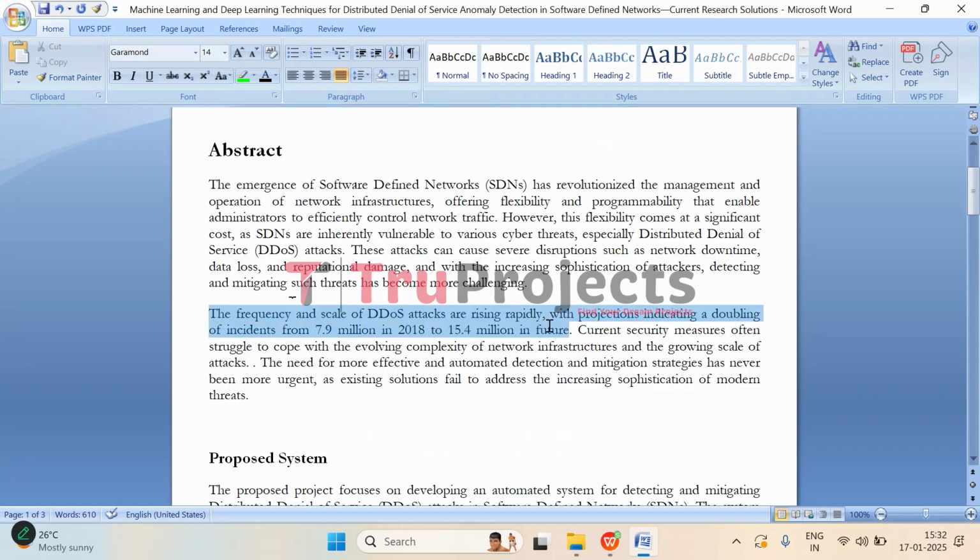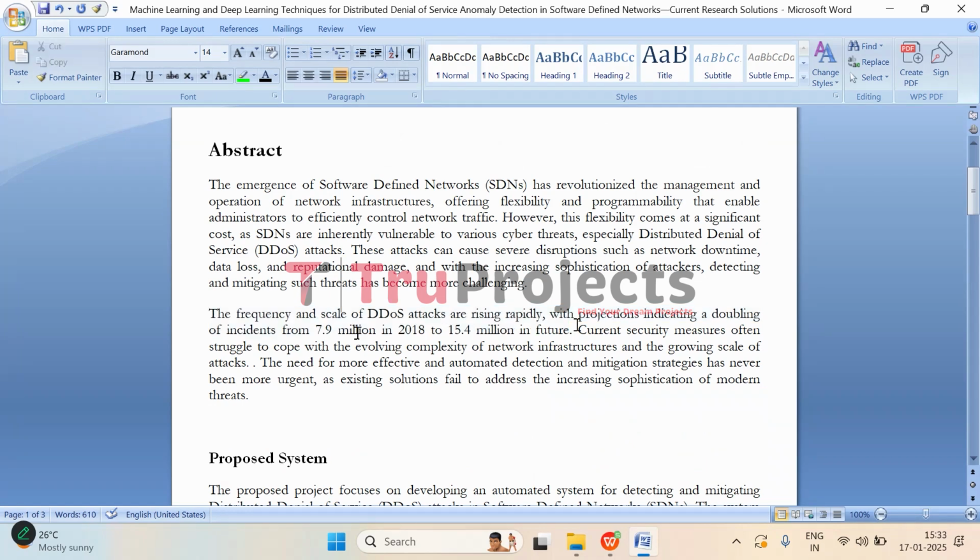So the frequency of DDoS attacks is skyrocketing. That is, it is increasing, and the scale of these attacks is growing rapidly. In fact, reports suggest that the number of DDoS incidents went from 7.9 million in 2018 to an expected range of 15.4 million in the future. That's a massive increase, which means these attacks are becoming more common and potentially more damaging.